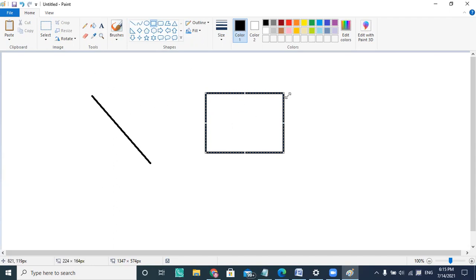The signature is the same. Here I'm using a draw function, here also a draw function, and in the case of a circle I'm also using the starting coordinate. This is actually a square box, but the starting coordinate is here and the ending coordinate there. It's not taking a radius. It's creating a circle without using a radius, by using a different graphical algorithm. But what I'm trying to tell you is this is x1 y1 x2 y2, this is x1 y1 x2 y2, and this is also x1 y1 and x2 y2.